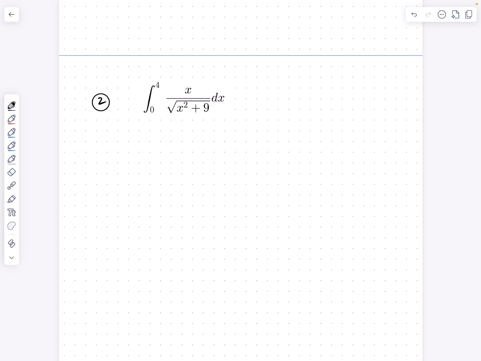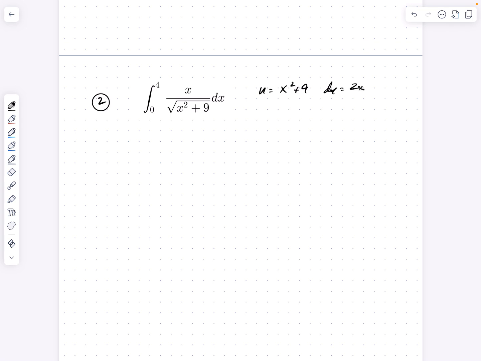I'm going to go through this and explain what I'm doing. It'll make more sense when I've finished and go back and look at the pieces that I've created and how they relate to each other. So U equals x squared plus 9. And if I take the derivative of that, du would equal 2x.